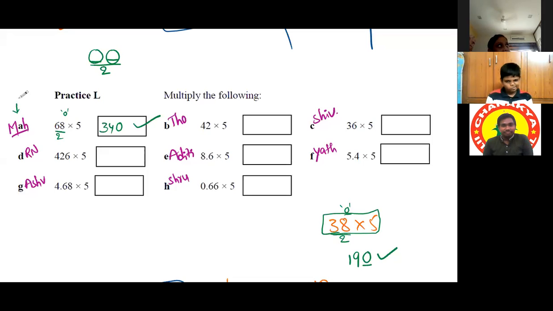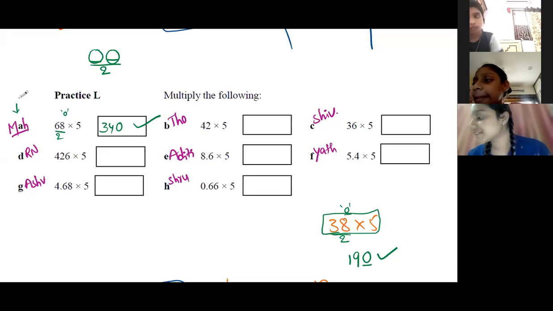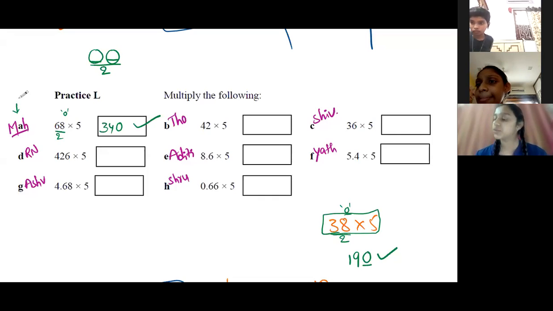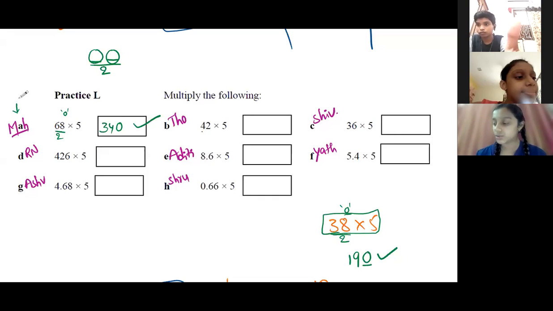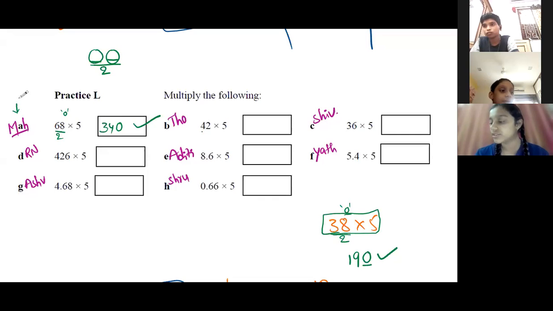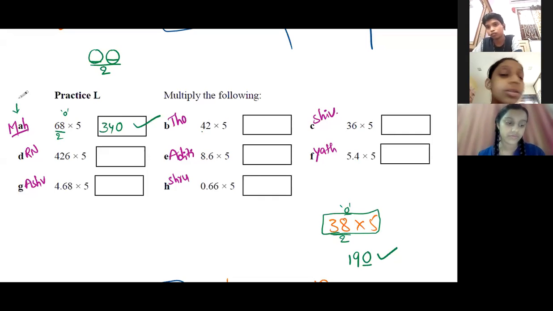Sir, in a very simple way, it's like 42 into 5, which is, you can just add 0 and divide by 2. So it's 420 by 2. So I'm telling, don't add 0.